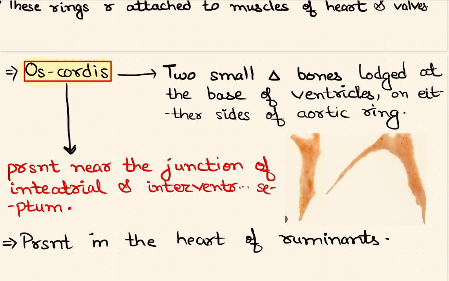So for os cordis you have to remember four things. First, they are small triangular bones. Second, they are lodged at the base of ventricles. Third, they are present on either side of aortic ring. Fourth, they are present near the junction of interatrial and interventricular septum. So this was about the anatomy. For more knowledge, you have to remember that they are present in some species of camel and in all ruminants.